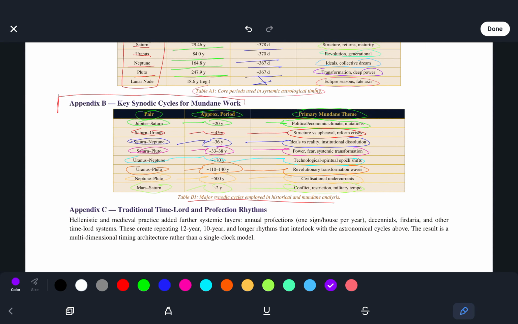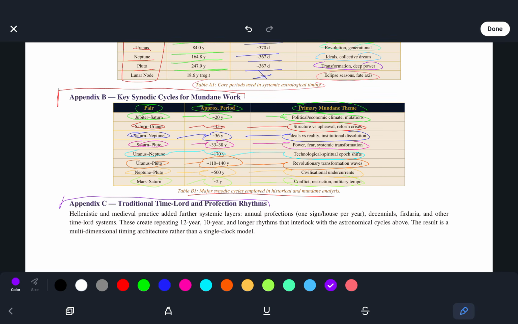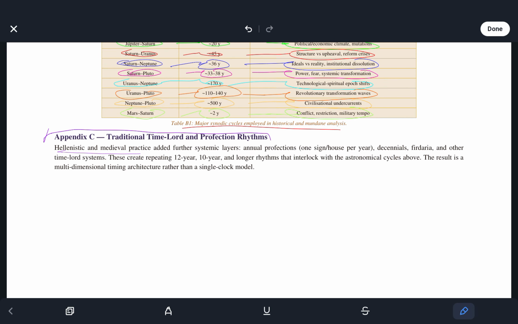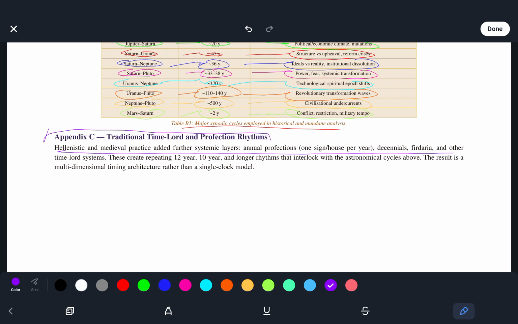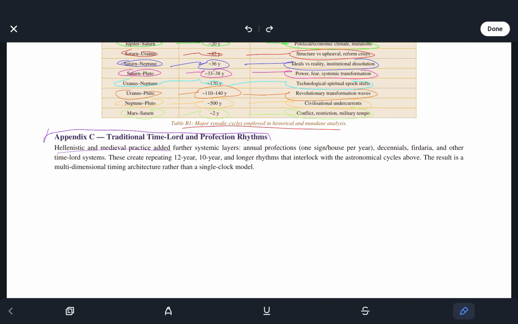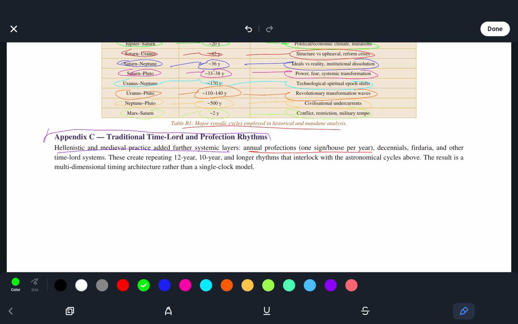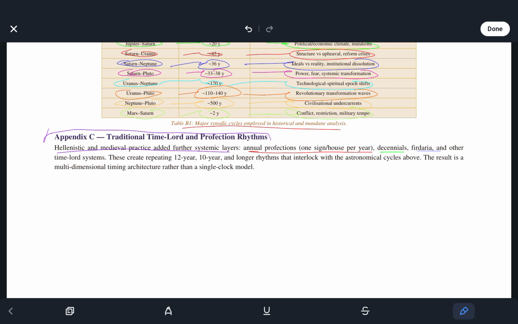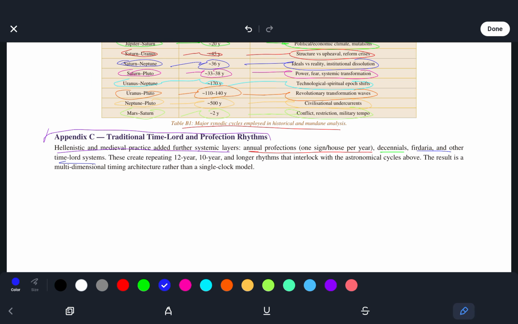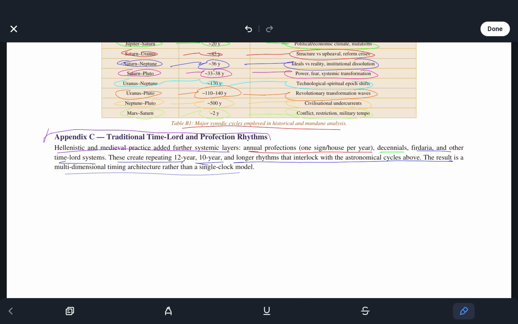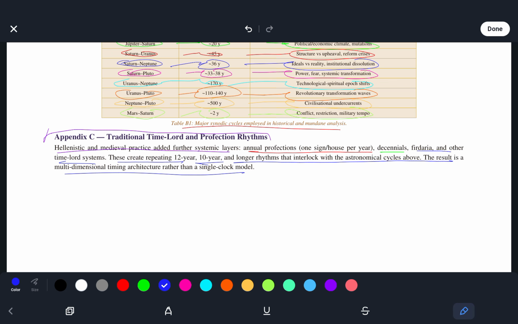And Appendix C is traditional Time Lord and profection rhythms. So Hellenistic and medieval practice added further systemic layers. We see annual profections, one sign or house per year, decennials, Firdaria, and other Time Lord systems. These create repeating 12-year, 10-year, and longer rhythms that interlock with the astronomical cycles above. The result is a multidimensional timing architecture rather than a single clock model.